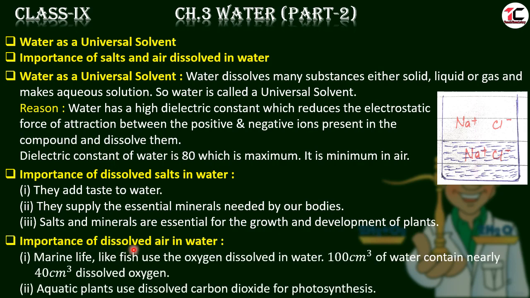Importance of dissolved air in water. Marine life like fish use the oxygen dissolved in water. Oxygen dissolves in water maximum. 100 cubic centimeters of water contain nearly 40 cubic centimeters of dissolved oxygen, which is used by the fish and other aquatic animals. Aquatic plants use dissolved carbon dioxide for photosynthesis. It shows that carbon dioxide also dissolves in water.